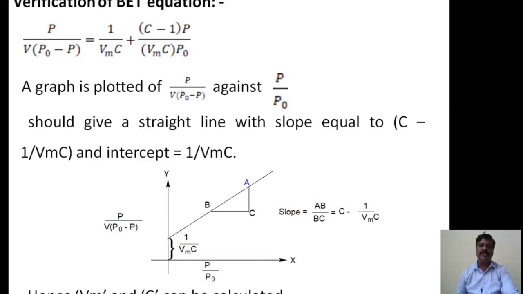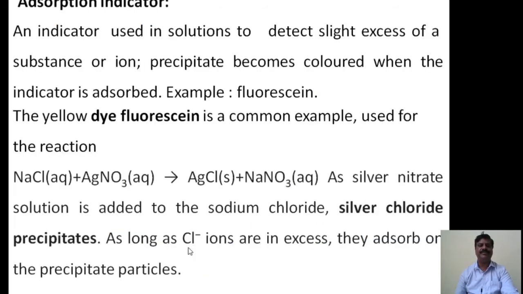That gives (C minus 1) divided by Vm C. And hence Vm and C can be calculated from the slope as well as the intercept.